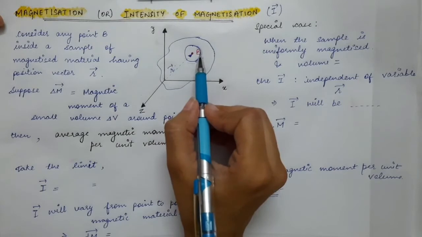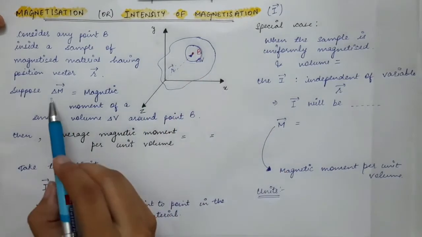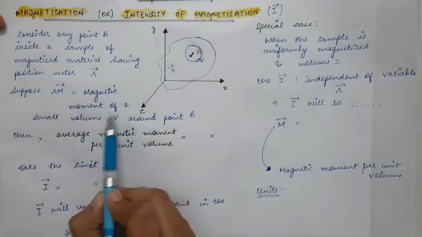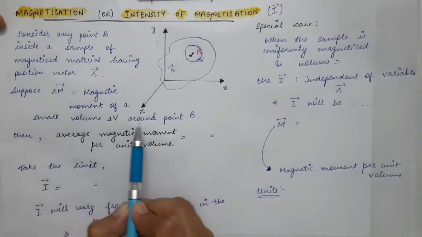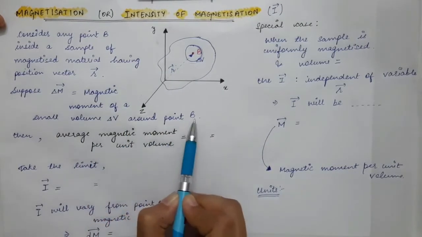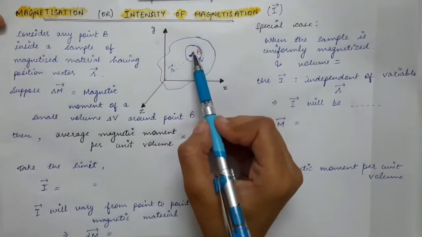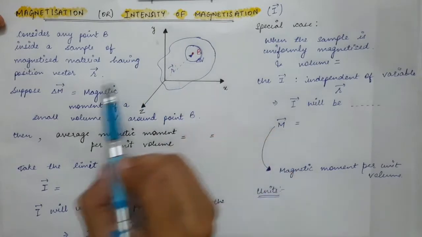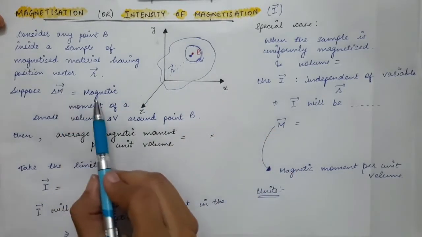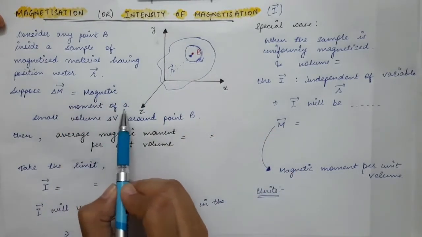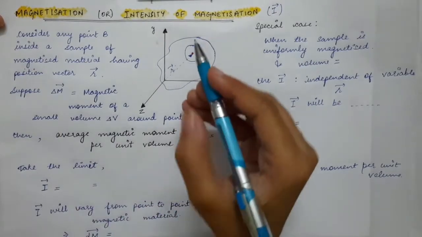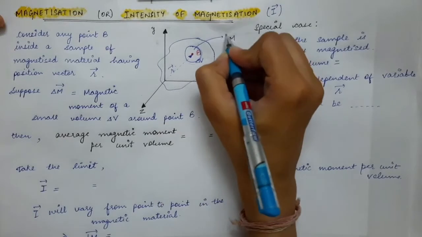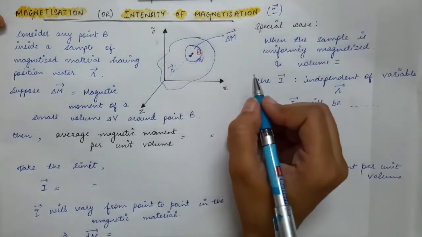If you do the vector sum of all these magnetic moments, that will give you the total magnetic moment of this region. So we suppose that delta M vector is the magnetic moment of a small volume delta V, which is drawn around the point P. This particular region has delta M vector amount of magnetic dipole moment.